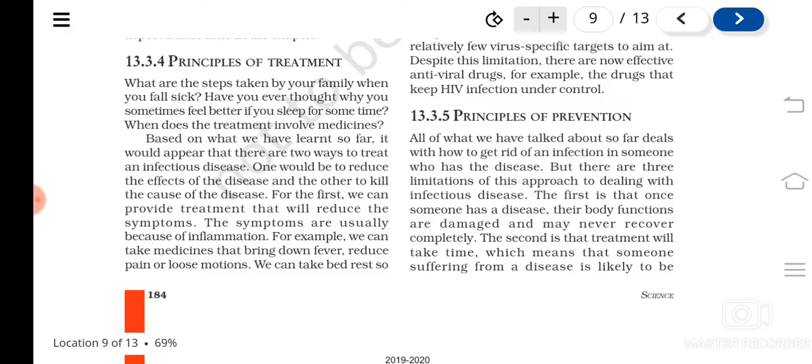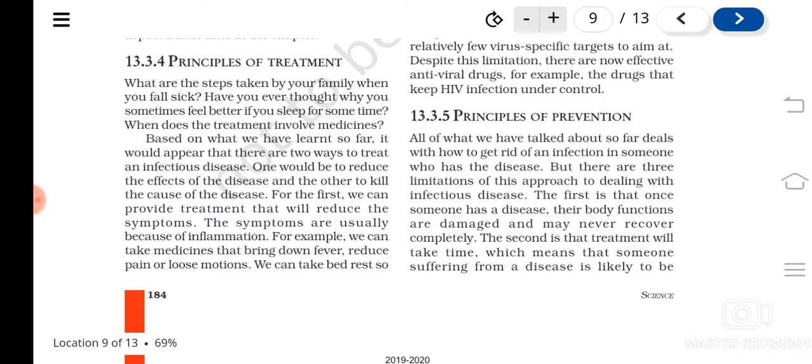So why do the symptoms appear? Because of inflammation. It is actually the reaction of our body. Once the microorganisms enter, our body recognizes them and tries to eliminate them by inflammation. How does our body temperature increase when any microorganism comes into our body?